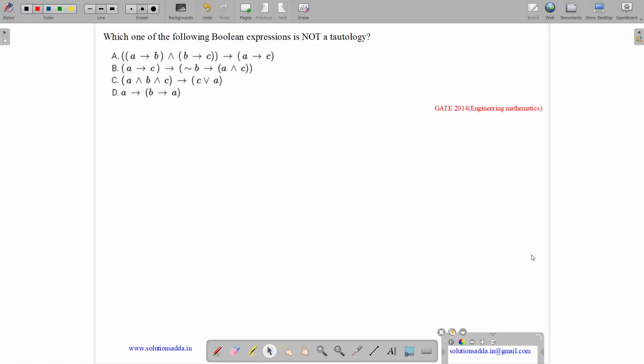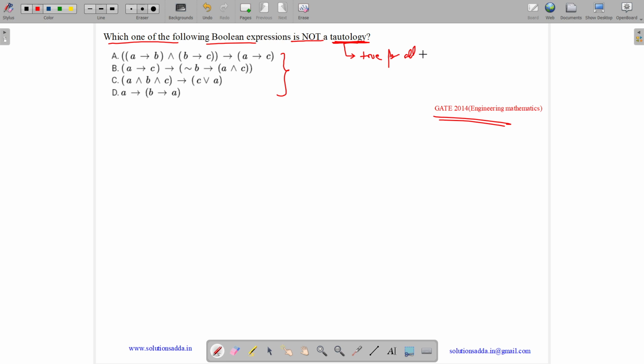This question belongs to engineering mathematics subject and was asked in GATE CSE 2014 set 2. So the question states, which one of the following Boolean expressions is not a tautology? Four expressions are given. So what is a tautology? Tautology is a Boolean expression which is true for all values, or we can say which is always true.